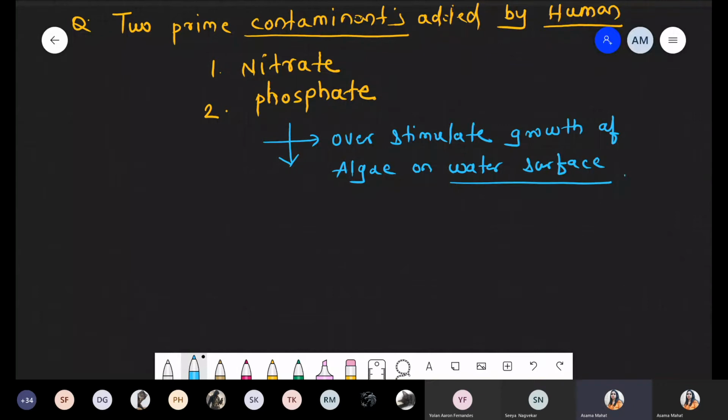And in this condition, algae also there, I'm taking some example of algae, definitely, but along with that we are taking another example, that is example under this BGA. And what is the long form of BGA?